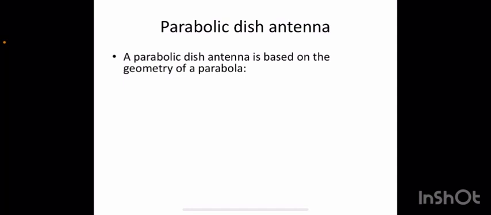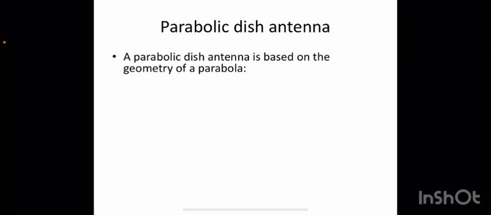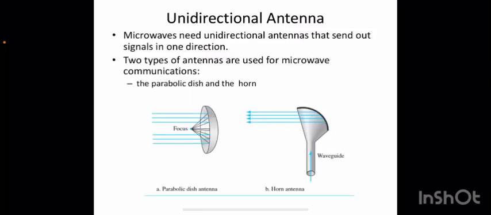The parabolic dish antenna is based on the geometry of the parabola. That is, every line parallel to the line of symmetry, that means the line of sight, reflects off the curve at angles such that all the lines intersect in a common point called the focus. You can see here, this is the line of sight, a straight line, the line of sight or line of symmetry. All the lines parallel to that line of symmetry, you can see a set of lines.